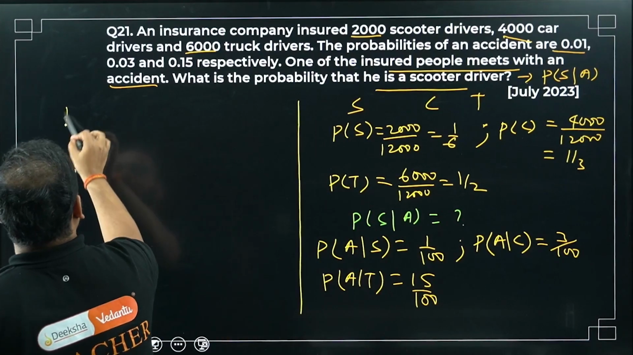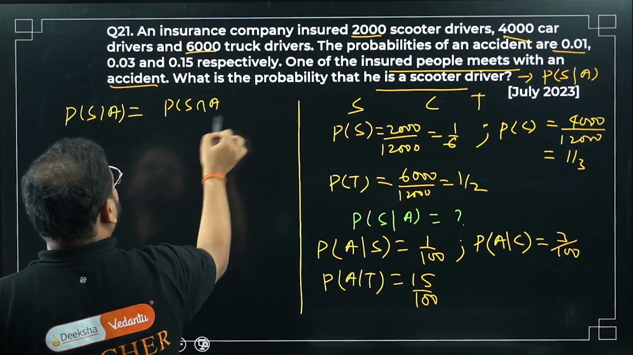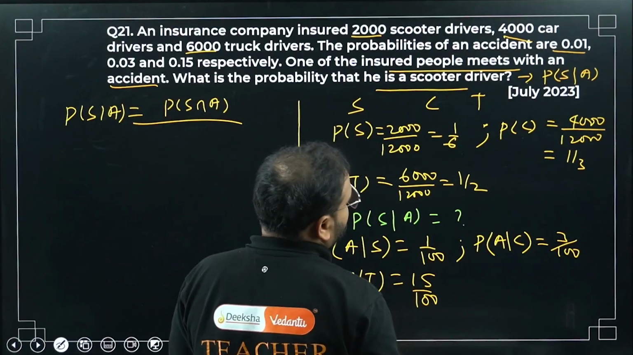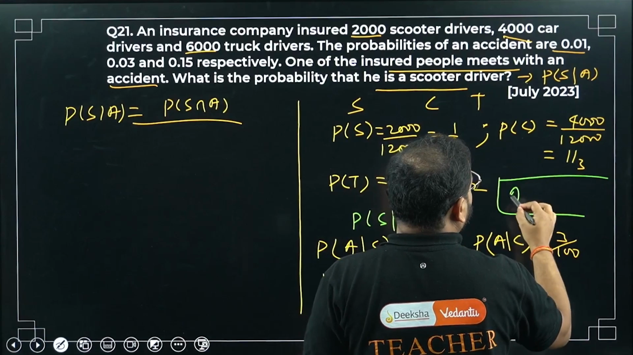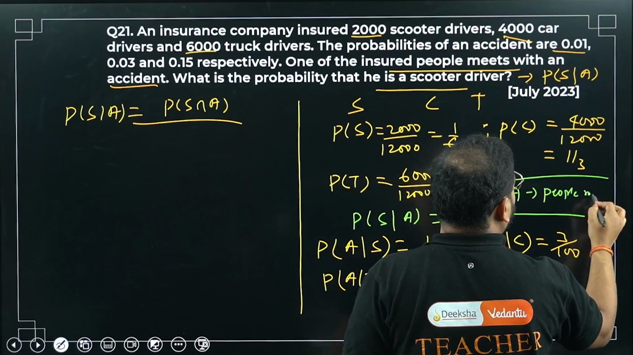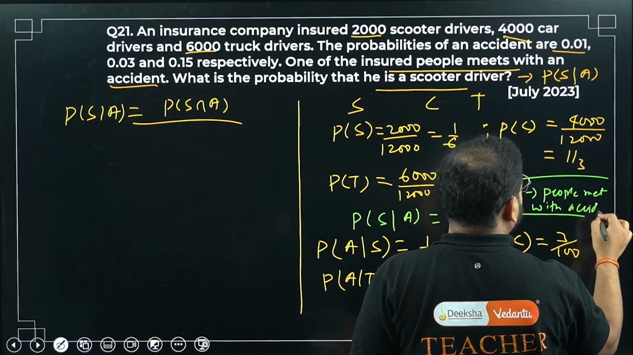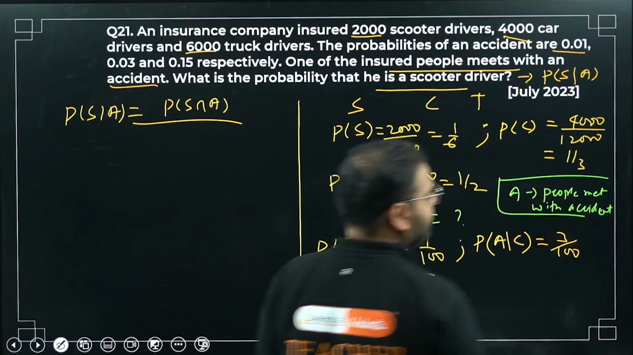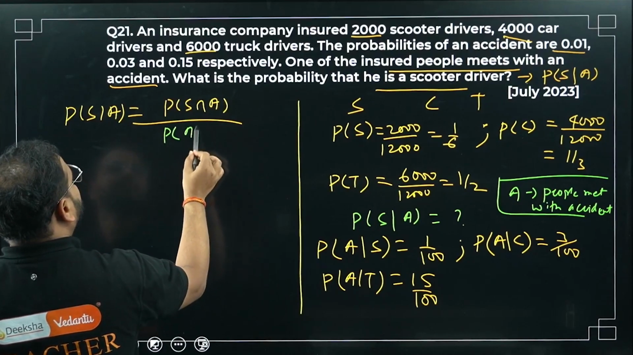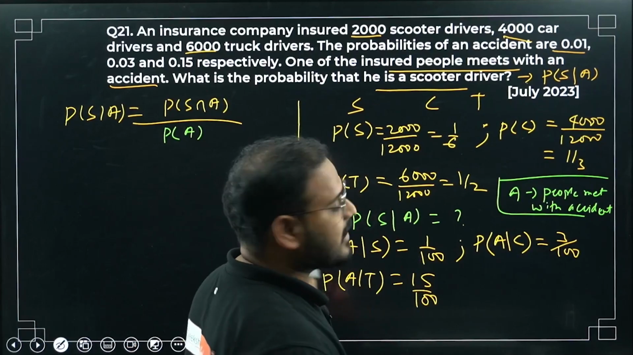We're looking for this value, P(S|A), where A is given. P(S ∩ A) divided by P(A). I did not define that variable, so let me define it here. A is somebody meeting with an accident. Whoever is meeting with an accident, that variable is taken as A, divided by the same thing: all the people from across all the vehicles that have been insured, for the people driving them, is P(A).